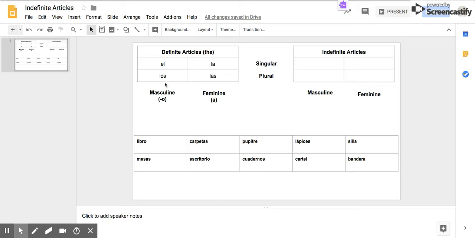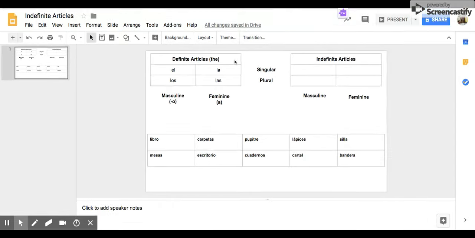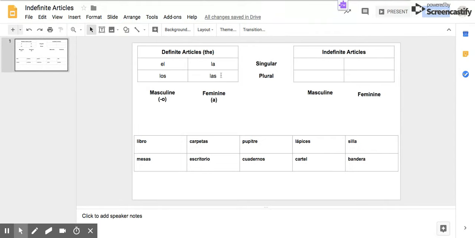Then if there's more than one of those things, we have los and las. Now you can look in your packet to see how to make words plural, and we will talk about that here in a second. But basically, these are the definite articles. Definite means I'm talking about a specific thing that I want. So the book, el libro. I don't just want any book, I want a specific book.